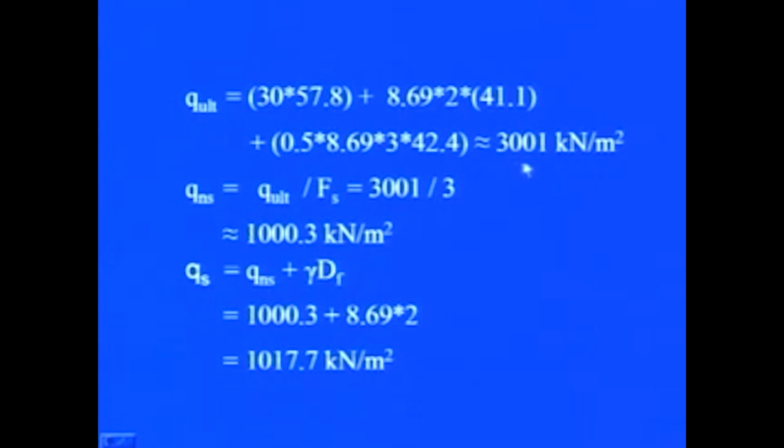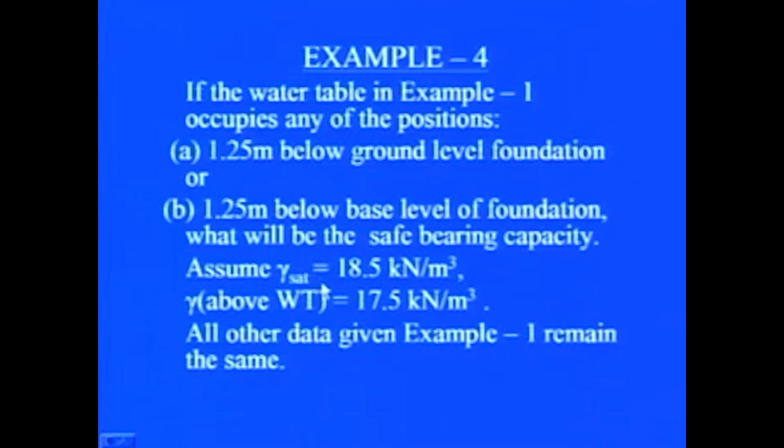Now, again substituting all these values, we will find that the Q ultimate comes out to be 3001 kilonewton per meter square. Again we find Q net safe as Q ultimate by factor of safety, and Q safe as Q net safe plus gamma dF. So, in this manner we can take into account the effect of water table.